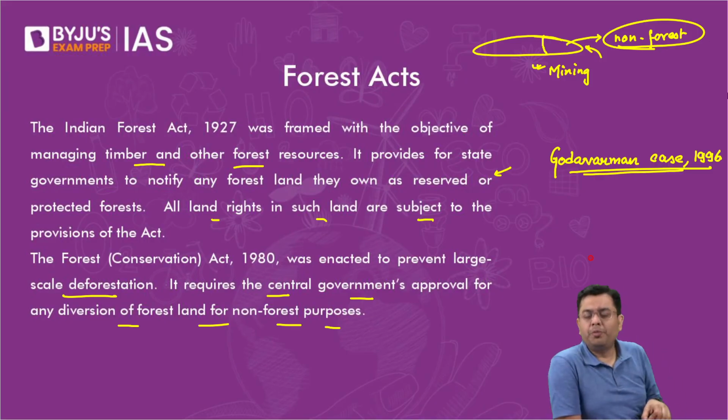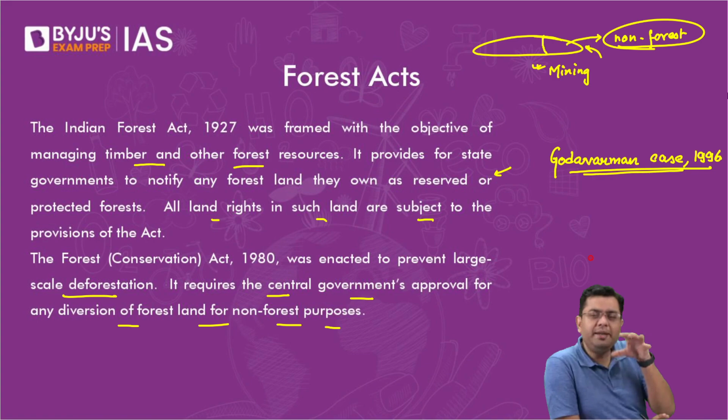So what is it that the Supreme Court said? The Supreme Court said that, look, what is the purpose of all these forest acts that you are passing, the central government, state governments, all the regulations? The purpose is very simple: to increase the forest cover, and not only to increase the forest cover, but to prevent deforestation.